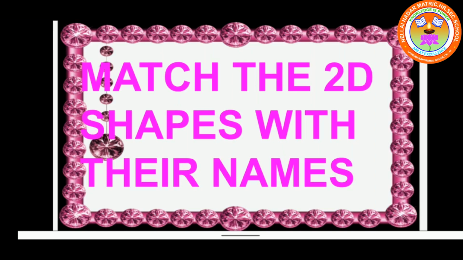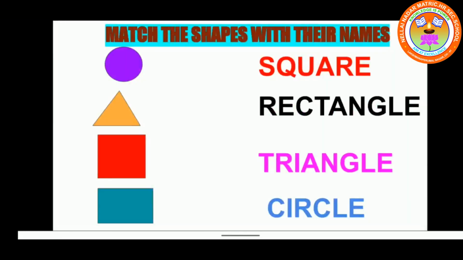Let us do match the shapes. First one, match the 2D shapes with their names. See the first one. What is the shape given in first? It is the shape of circle. Where is the spelling given here? Very good. Repeat the spelling. C-I-R-C-L-E. Circle. Good. See the second picture.